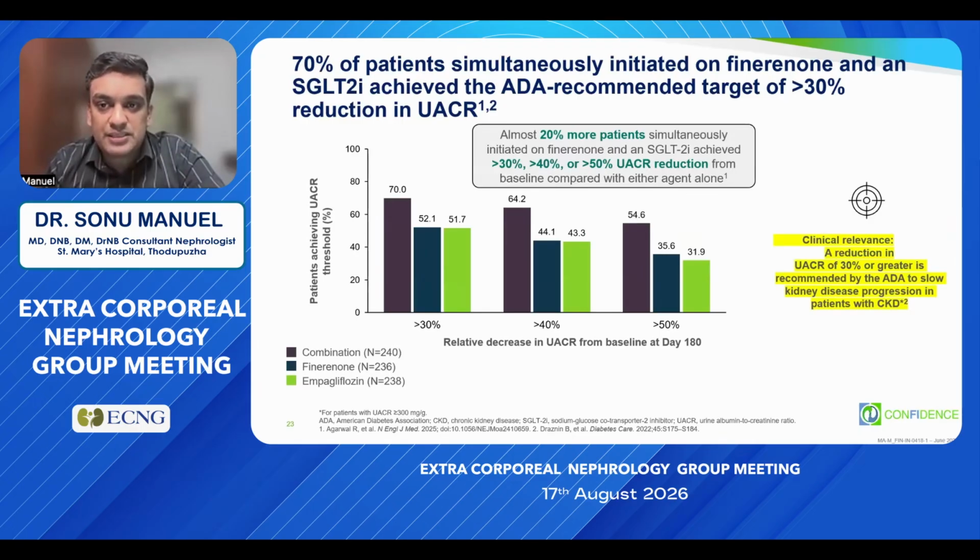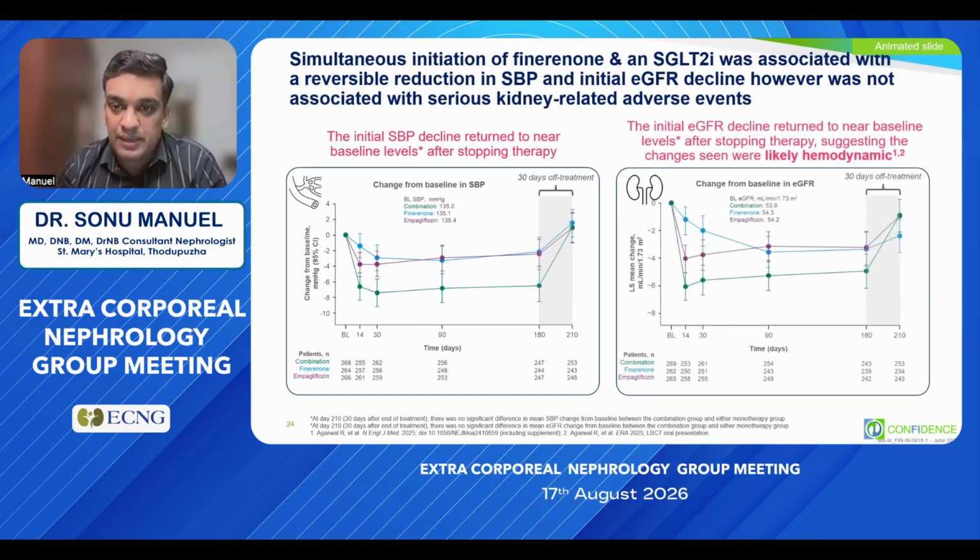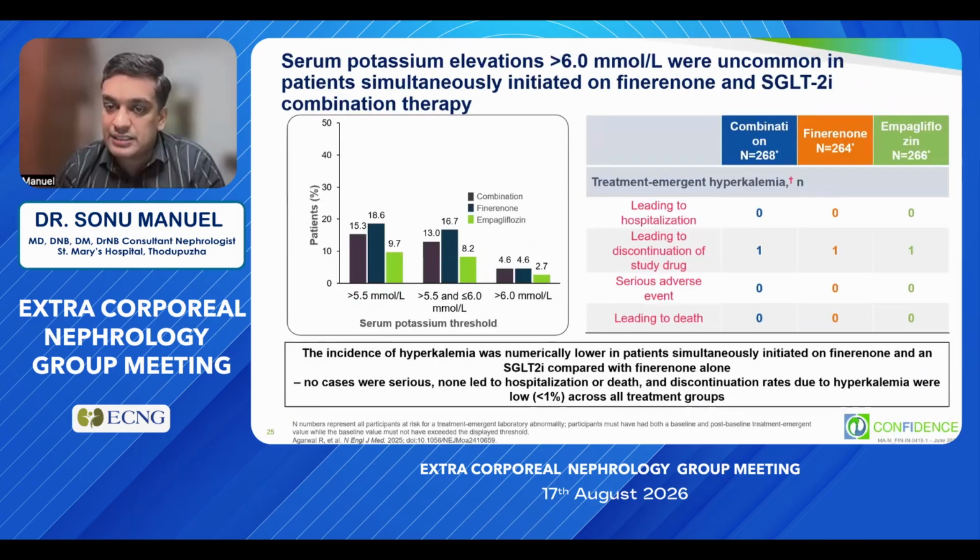Now, 70% of patients who were simultaneously initiated on Finerenone and SGLT2 inhibitor had more than 30% reduction in UACR. ADA actually advises us to get a UACR reduction of more than 30% from the baseline, which can prevent CKD progression. And when these drugs were initiated simultaneously, there was a reduction in the systolic blood pressure, but that returned to baseline after stopping the therapy. The similar thing was noted with the eGFR also. There was a slight eGFR drop, but that also came back to baseline,